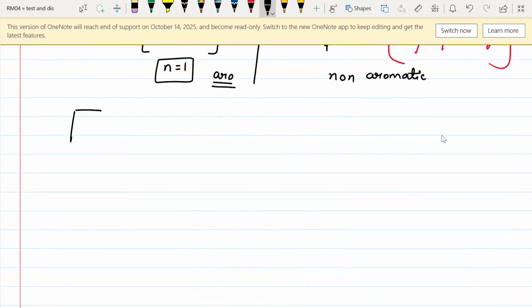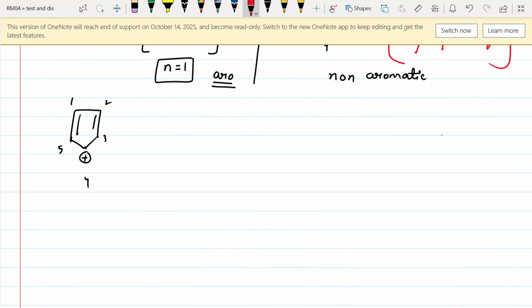I will give you one more example. Let us say we have to check this. Can we easily see that it is a cyclic compound? Can we easily see that every carbon atom contains at least a double bond or a lone pair or a positive or negative charge, one of them? I'm just numbering them randomly, not according to IUPAC naming: 1, 2, 3, 4, 5. The first carbon contains a double bond, 2 contains a double bond, 3 contains a double bond, 4 contains a positive charge, and the fifth again contains a double bond. So it follows the second and third conditions.